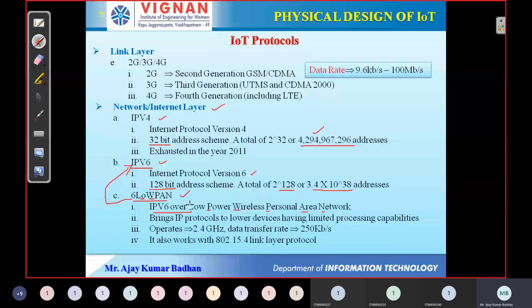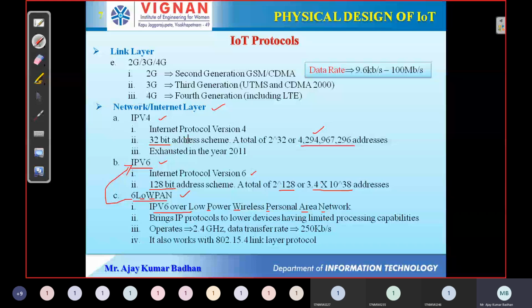What is the main purpose of developing this? The same reason: IoT devices are very limited in size and have constraints. In order to make them communicate with other devices and route the packets perfectly, we definitely require low rate, low power data, because IPv4 and IPv6 consume a lot of power.